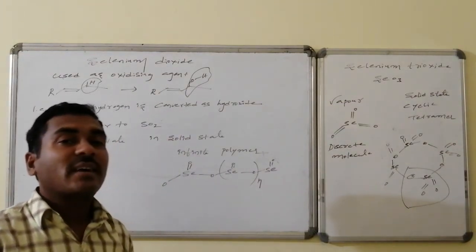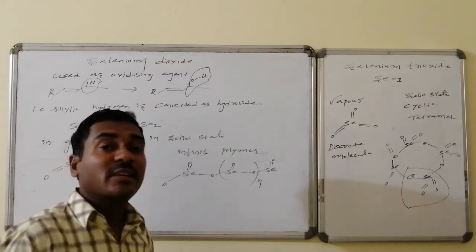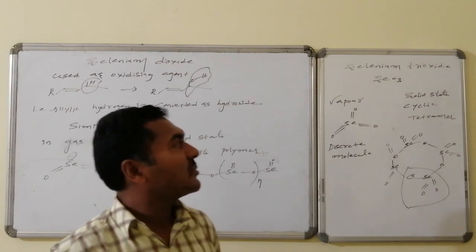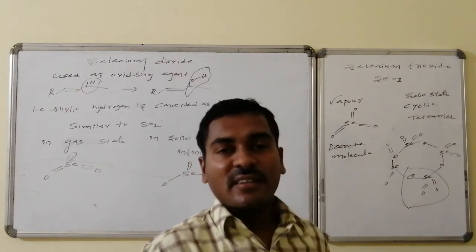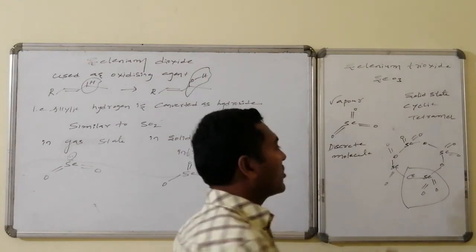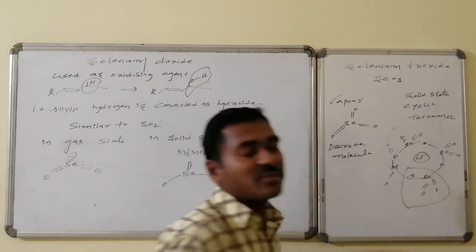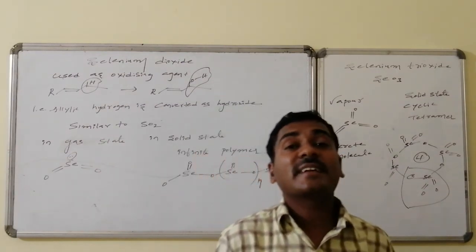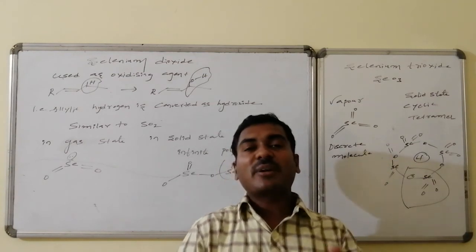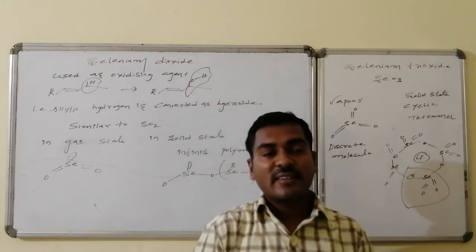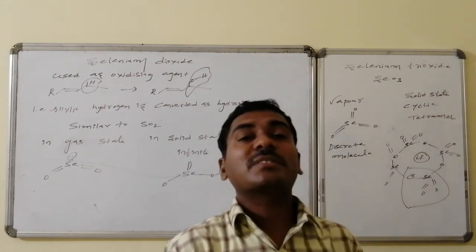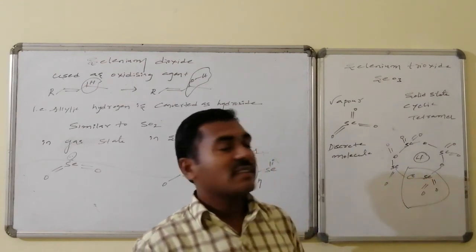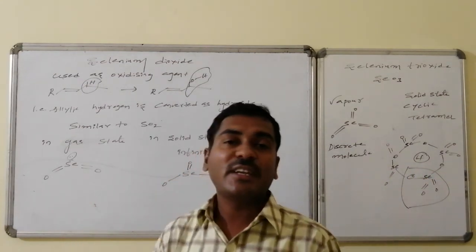Another important oxide of the group 6 element selenium is selenium trioxide. The formula is SeO3. In vapor state it is present as a discrete molecule, whereas in solid state it is a cyclic tetramer. How many seleniums are there here? 4 seleniums are there, so it is a cyclic tetramer, whereas sulfur trioxide is a cyclic trimer. 3 sulfur trioxide molecules are connected within a 6-membered ring, whereas here in the cyclic tetramer, 4 seleniums are connected within an 8-membered ring. This is selenium trioxide and this is selenium dioxide.